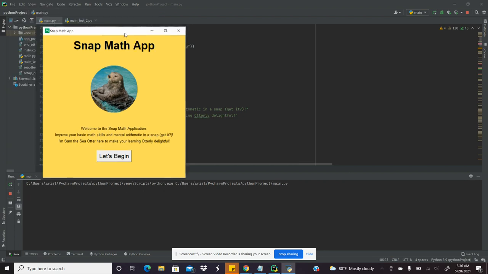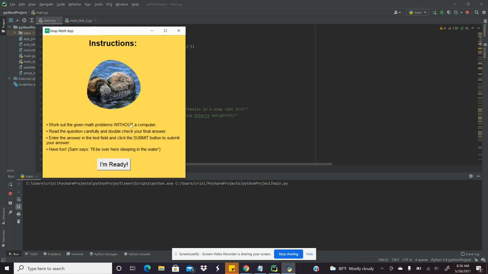So let's open it. As you can see, we got a mascot, Sam the Otter, who is going to be helping us improve our basic arithmetic and mental math skills. He also comes with instructions. He definitely recommends doing this without a computer because we want to improve our computational abilities, math abilities.